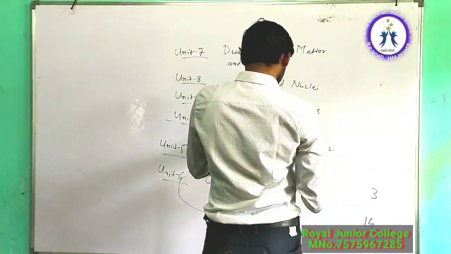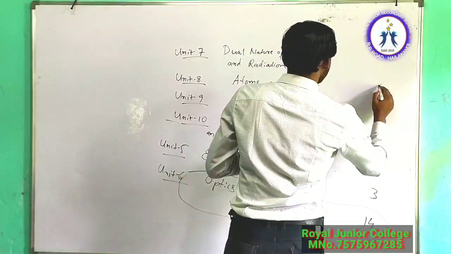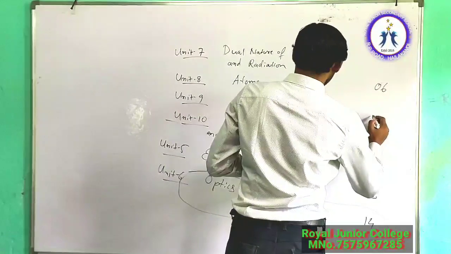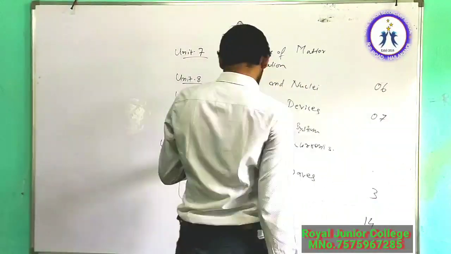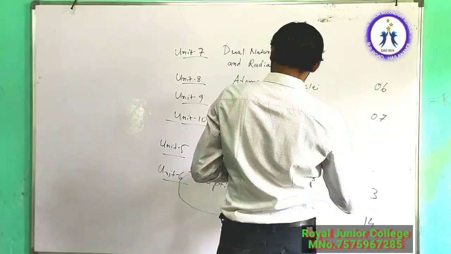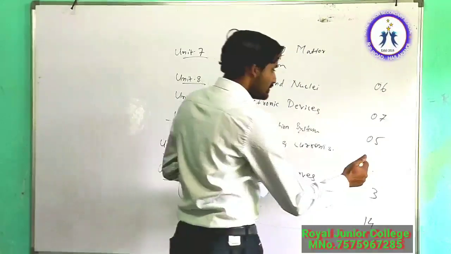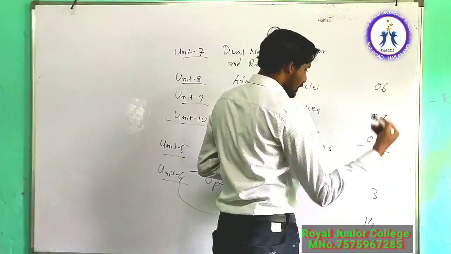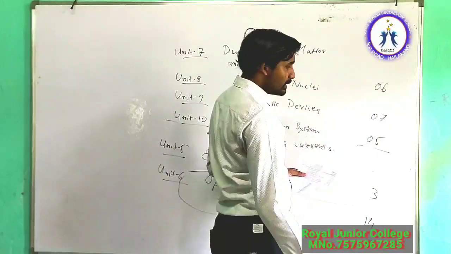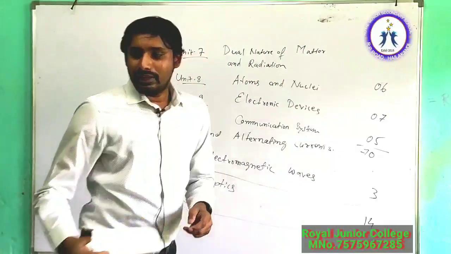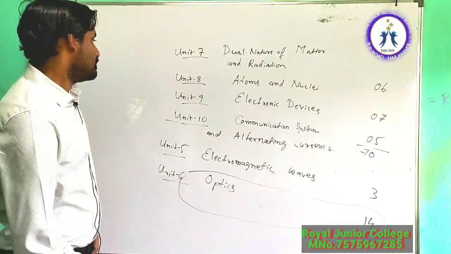Atoms and nuclei, there will be some 6 marks. From electronic devices, again some 7 marks. And from communication system, there will be some 5 marks. If you add all these marks of the earlier units and these, there will be a total of 70 marks.